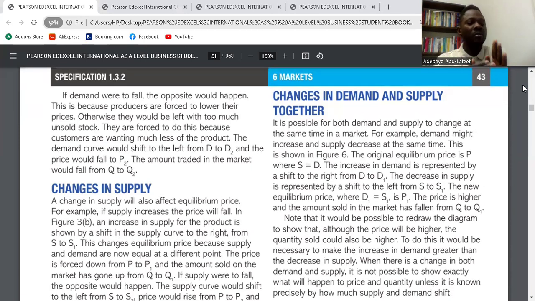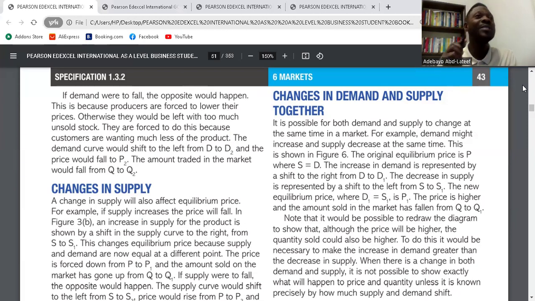So for changes in demand, as soon as there's an increase in the price of the product, there will be a higher equilibrium price. The equilibrium price will increase from P to P1. Do you understand what I'm saying? Yes. An increase in the quantity demanded of a product will increase the equilibrium price.